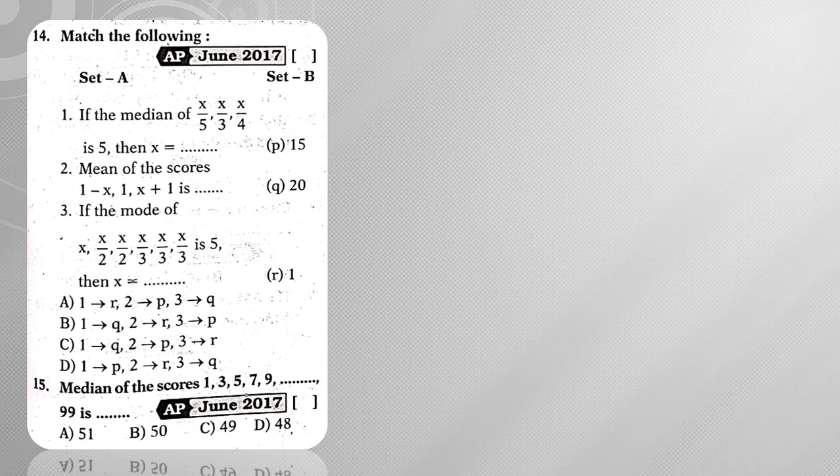Next, moving on to question number 14. If the median of the set x/5, x/3, x/4 is 5, then what is the value of x? For that, first arrange it in ascending order. Ascending order means x/5, next x/4, next x/3. What is given is that the median is 5. So the middlemost one is 5, so x/4 is equal to 5. Then x is equal to 20. That means this value is 20.